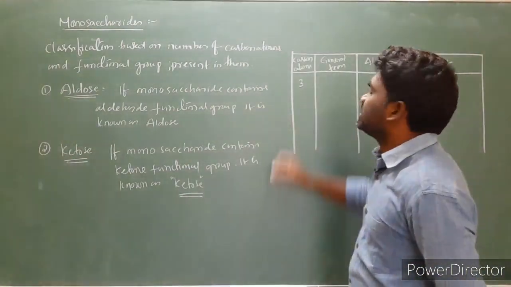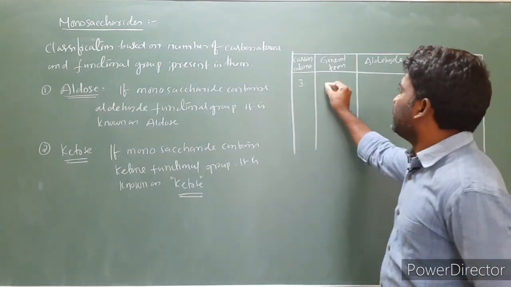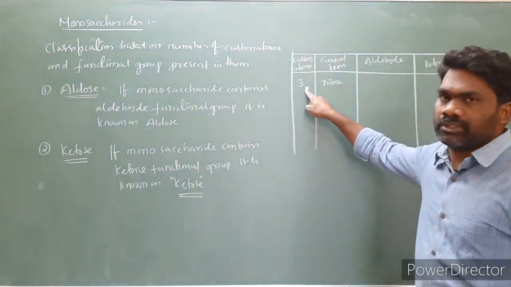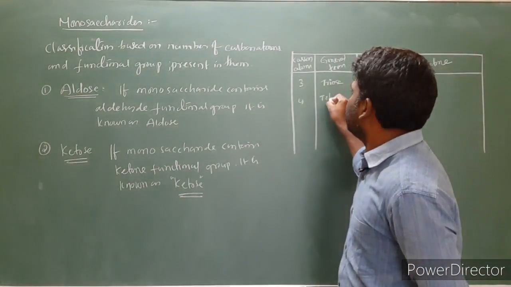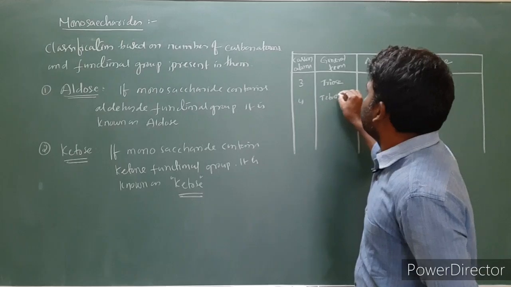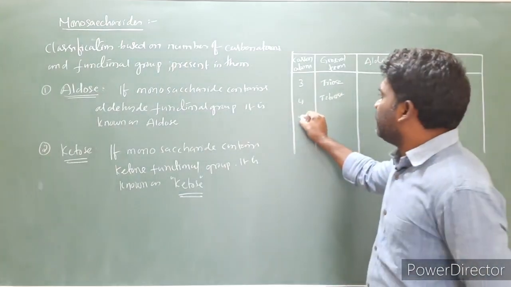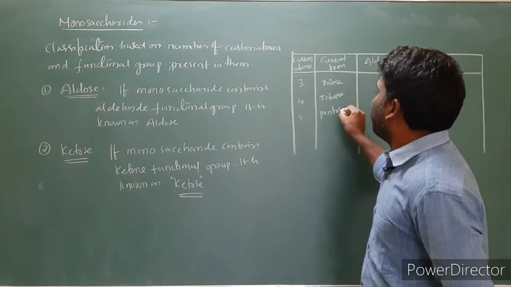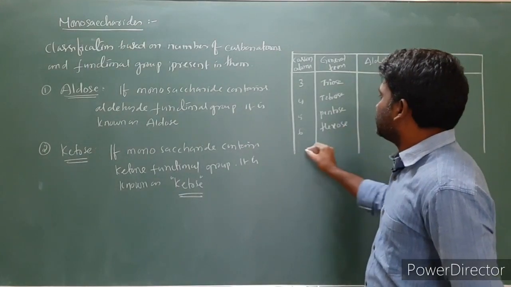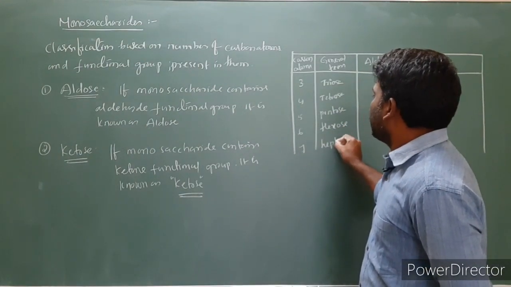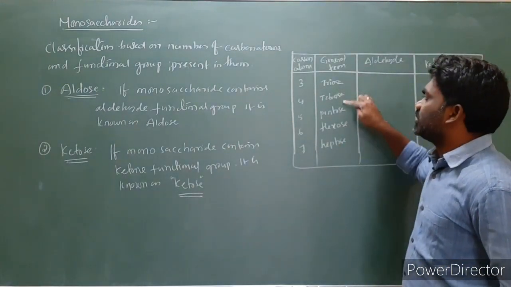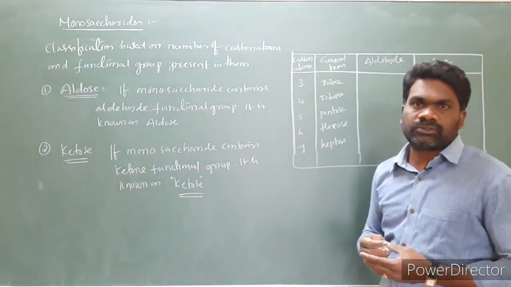Then number of carbon atoms is 3, in the sense triose. If it is 4, we call it a tetrose. If 5, a pentose. 6, hexose. 7, heptose, and so on. You can take many numbers. So triose, tetrose, pentose, hexose, heptose, and so on.